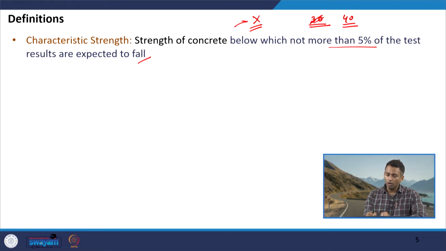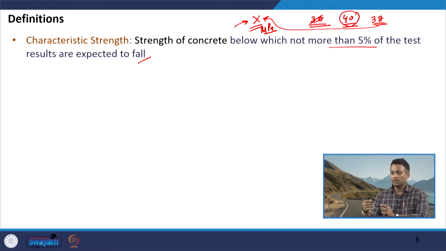So, this will be called the characteristic strength if out of these 40 samples at least 38 samples meet the minimum criteria of this strength, has a value of x MPa, if I am talking about, let us say, the compressive strength. So, at least 38 samples should have the minimum value of x MPa, because 5% of 40 is basically 2. So, not more than 2 samples should have a value less than x MPa in this case. This is how we define the characteristic strength of the concrete.